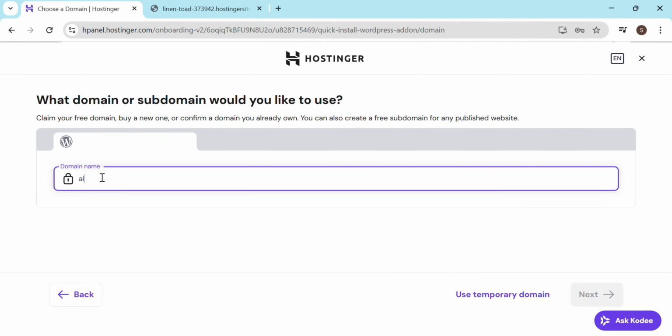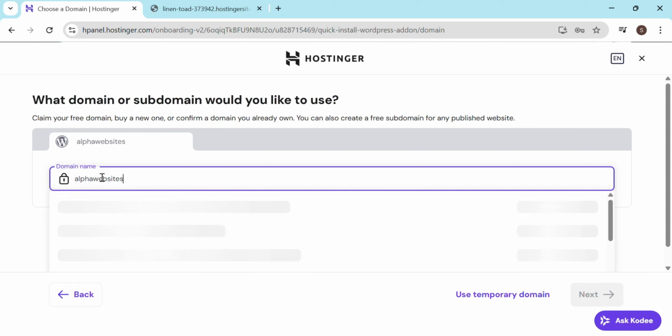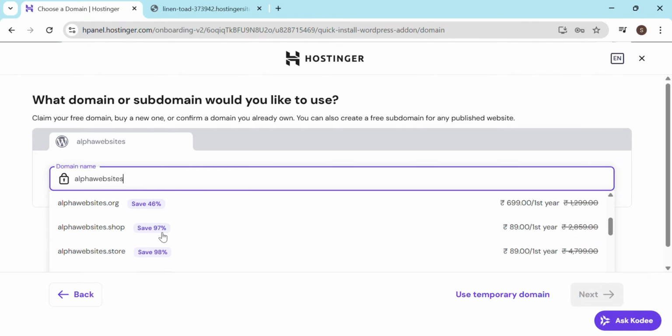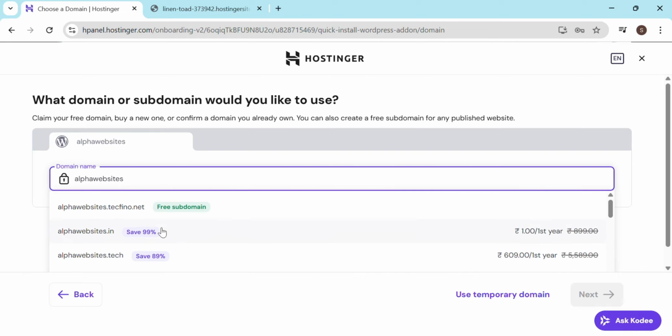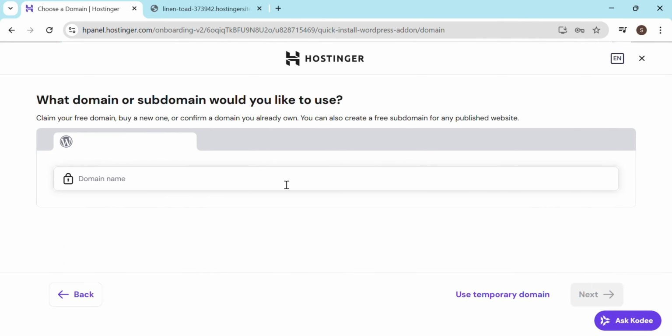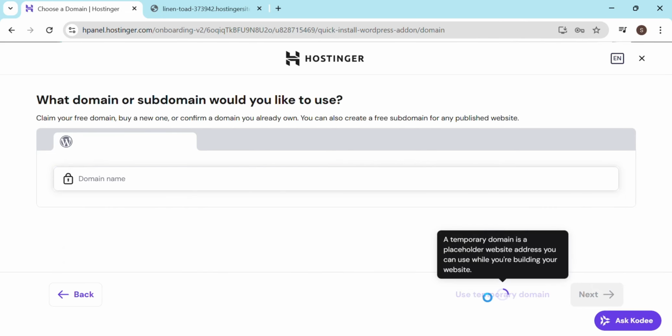So we already bought this alpha websites. As soon as you type in alpha websites, if you have already bought it, it will display like this, alphawebsite.in. It will not show you save 99. It will show you have already bought this website. You can add it here. I have not bought alphawebsites.in, so that's why it's not showing it for me, but it is rather showing me you can buy this one. As this is for your video purpose, I'll use this temporary domain name.